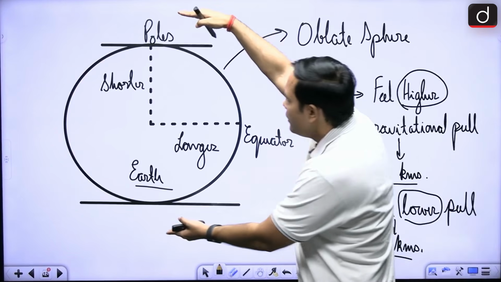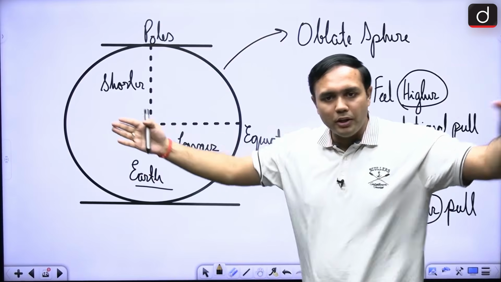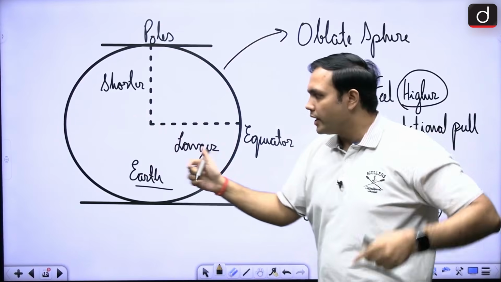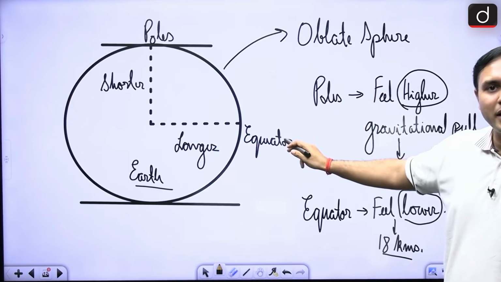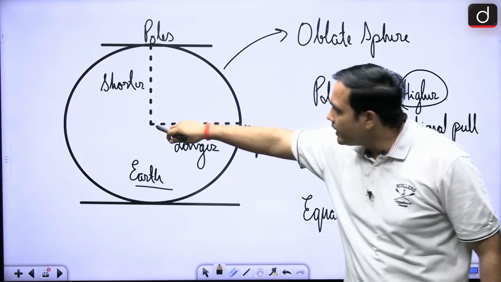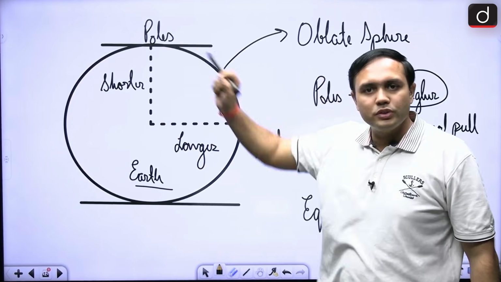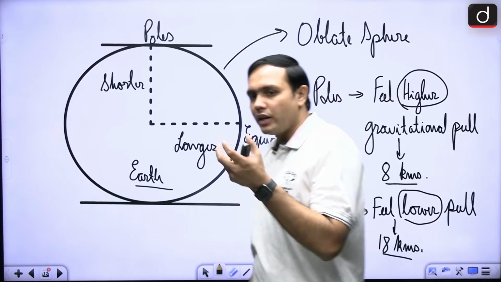There is a flattening of the top and bulging in the middle section, right? If there is a bulge, then the radius that you will find at the equator will be longer, and the radius that you will find going towards the poles will be shorter. Hence, now what will happen?